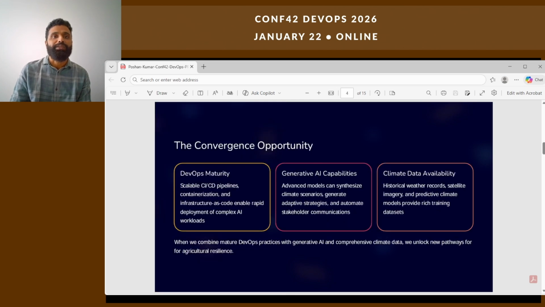The convergence opportunity: start with climate data availability. ERA5 provides hourly global analysis since 1940 at around 31 km with uncertainty estimates and near real-time updates, ideal for historical baselines and features. Sentinel-2 offers 10 to 20 meter multispectral L2A surface reflectance with frequent revisit, great for vegetation, stress signals, and soil moisture. CMIP6 scenarios define futures for emissions and socioeconomics for forward-looking stress testing.